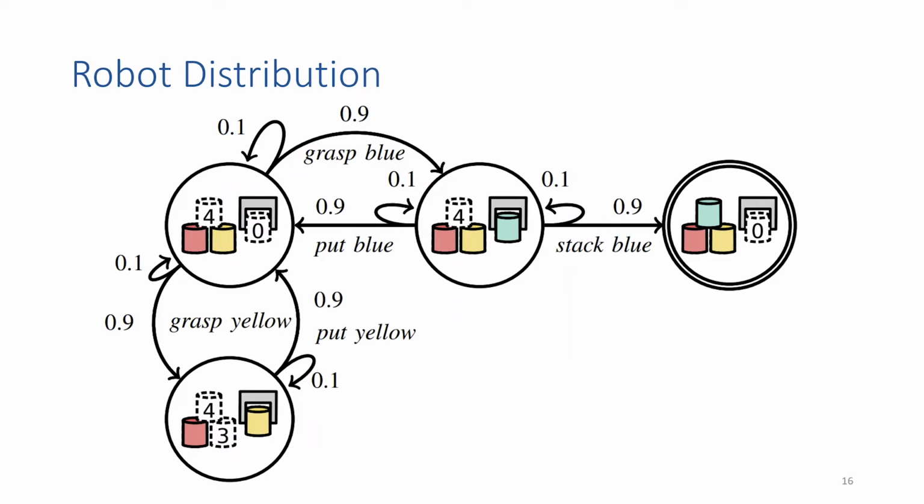Now, turning this into a probabilistic model, we could capture something like a probability of robot failure. So here we're going to label edges with probabilities, and we're also going to have labels for arcs coming out of each state for the name of the action that is performed. So for example, from that top center state, if we attempt to stack the blue object on top of the red and yellow objects, there's maybe a 90% chance of success, in which case we've accomplished our task, and a 10% chance of failure, in which case we stay in the current state.